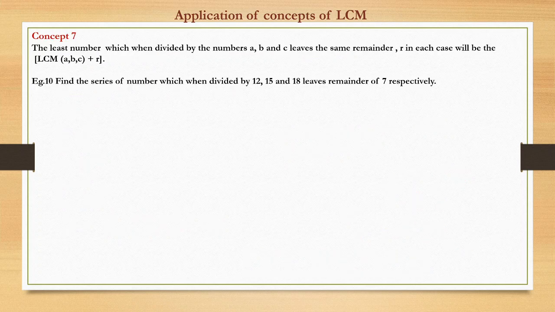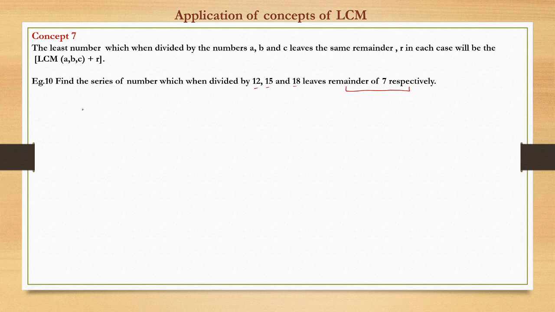Moving on to the next type of question: the least number which when divided by numbers A, B, C leaves the same remainder R in each of the cases. So let us see. We'll again see through an example. Find the series of a number which when divided by 12, 15, and 18 leaves a remainder of 7 respectively. First, let us ignore this part. Let the remainder be 0. Okay. So if we find the least number which is divided by 12, 15, and 18 and leaves remainder 0,